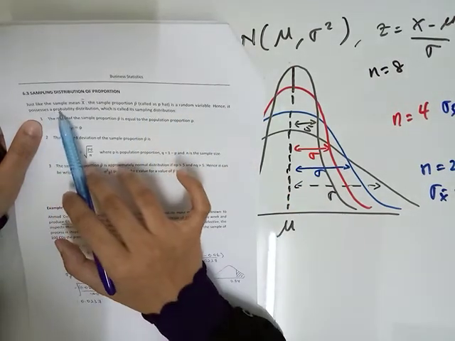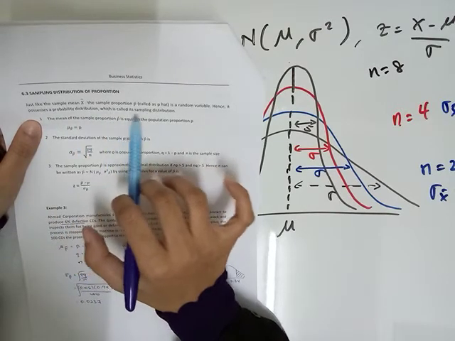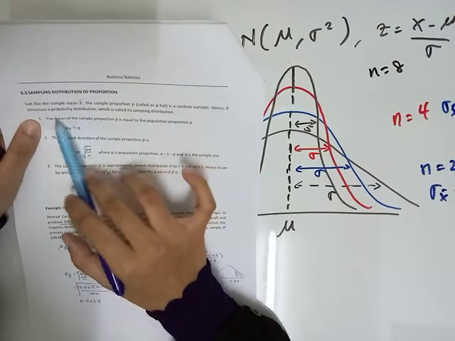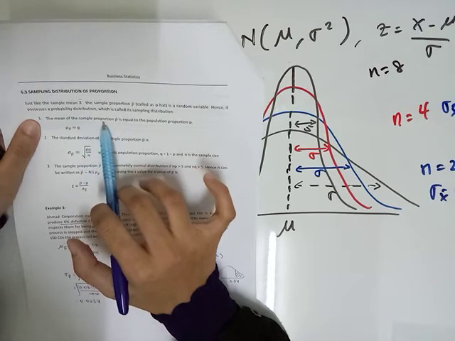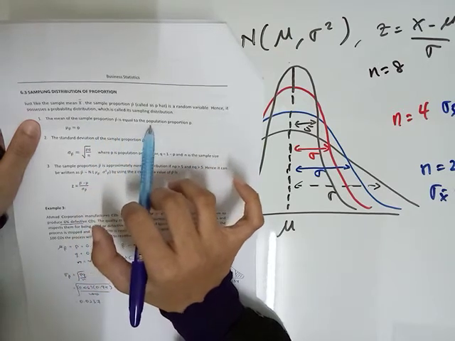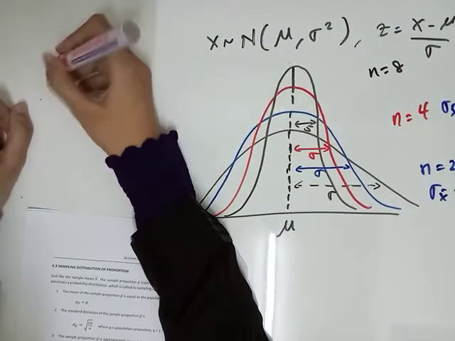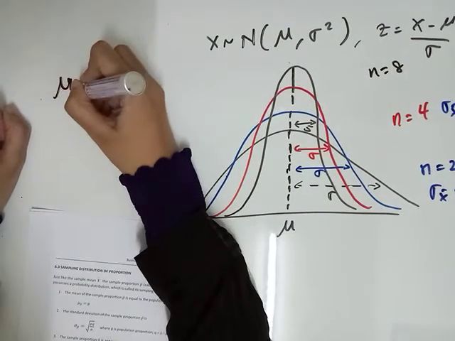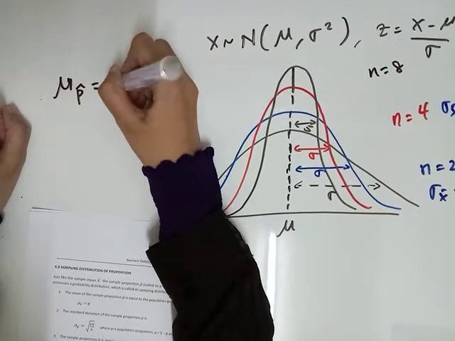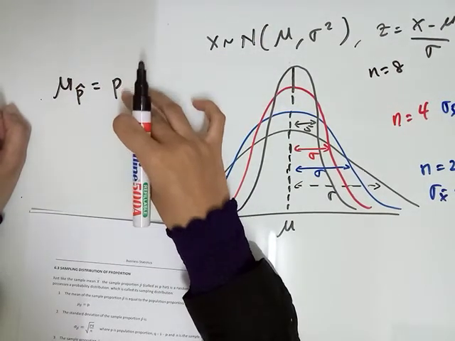Hence, it possesses a probability distribution which is called sampling distribution. So look at number 1, the mean of the sample proportion is equal to the population proportion P.